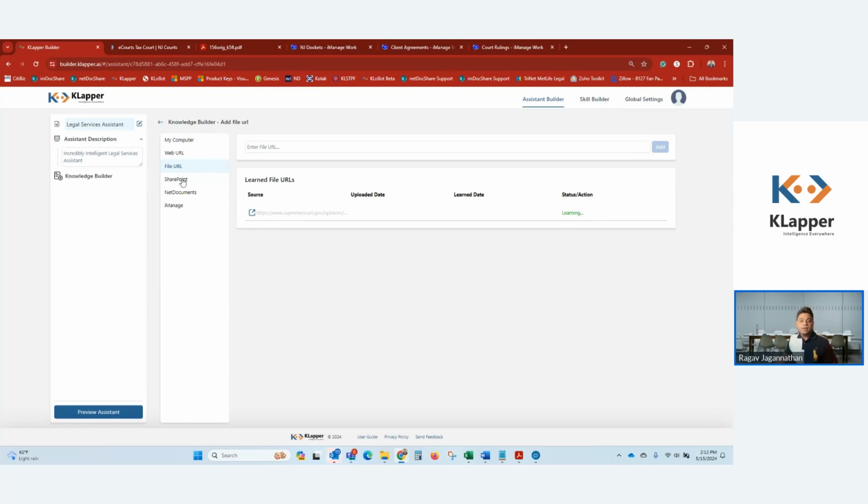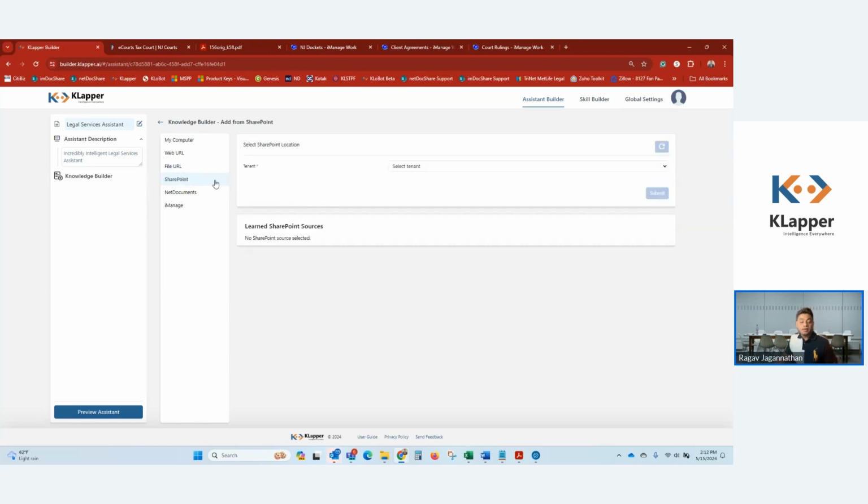So while that's learning, I'm just going to go ahead and connect it to some SharePoint content as well. So this is really cool. With SharePoint connector, you can connect KLapper assistants to any SharePoint data set. The data set could be in a document library, could be in a list, could be pages, SharePoint pages.